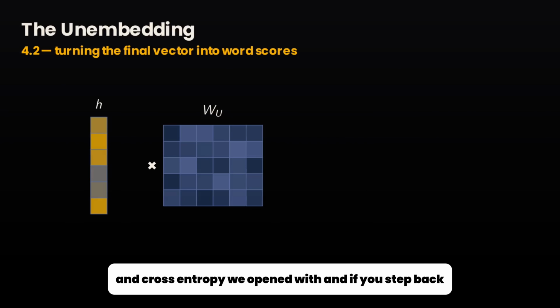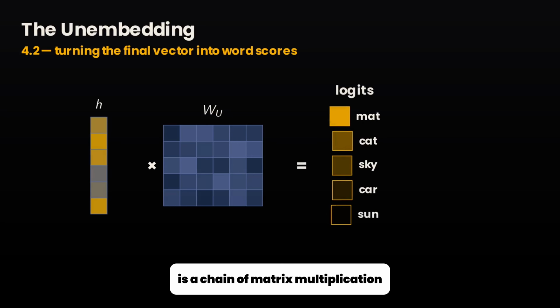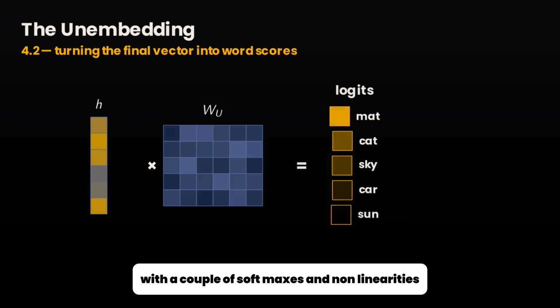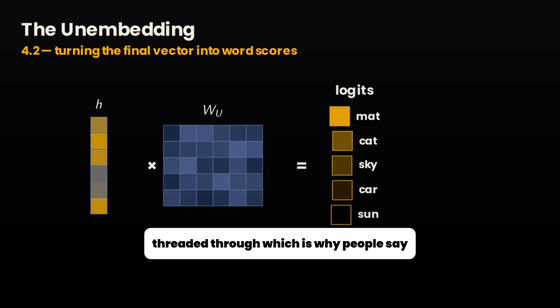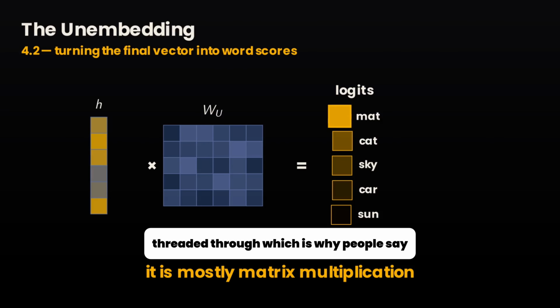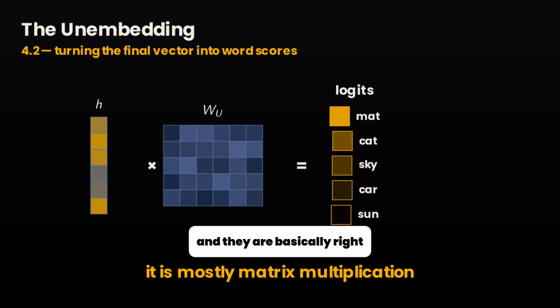And if you step back, the whole forward pass is a chain of matrix multiplication with a couple of softmaxes and non-linearities threaded through, which is why people say a transformer is mostly matrix multiplication. And they are basically right.